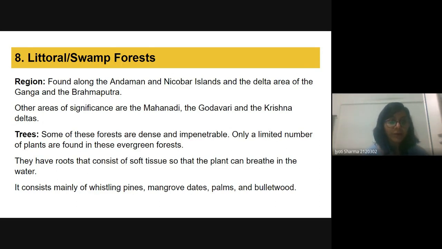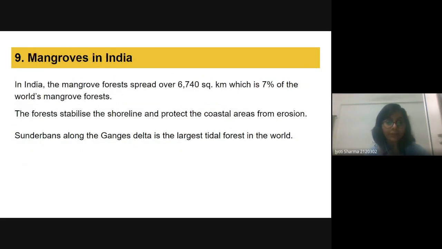Only a limited number of plants are found in this evergreen forest. And because these are in the delta region, they have roots that consist of soft tissue so that the plant can breathe in the water. And it mainly consists of whistling pines, mangrove dates, palms, and bullet woods.